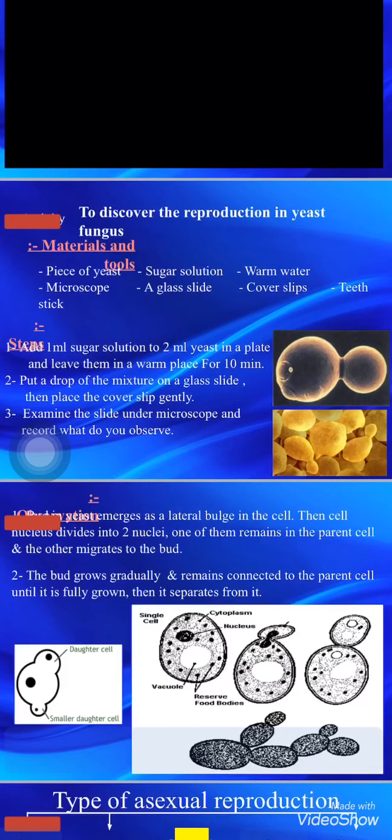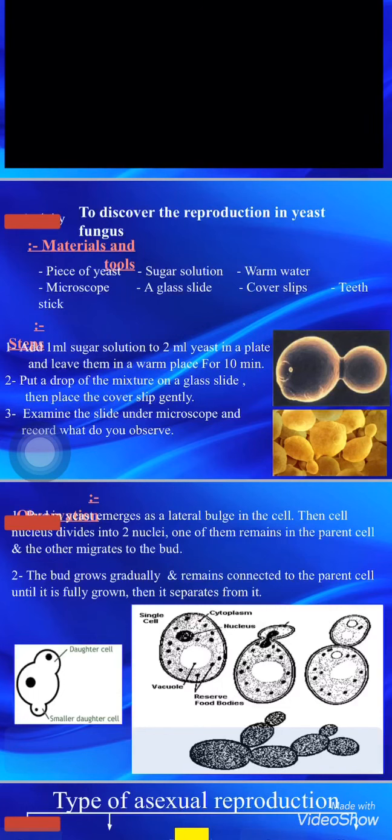As you see here in this picture, that's what we will see under the microscope. You will see that some cells of the yeast contain a bulge, from lateral bulge, and then the nucleus inside the cell will divide into 2 nuclei. One of them remains in the parent cell and the other migrates to the bud. The bud will grow gradually and remains connected until it's fully grown.